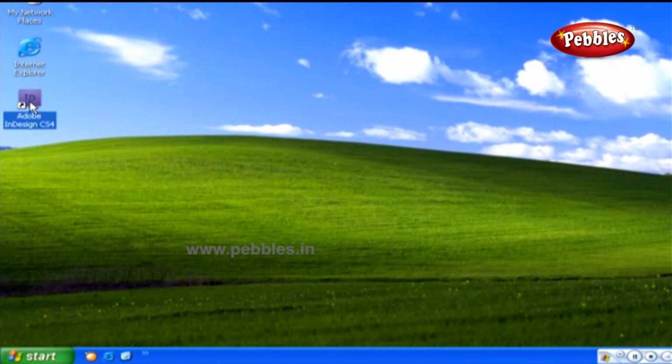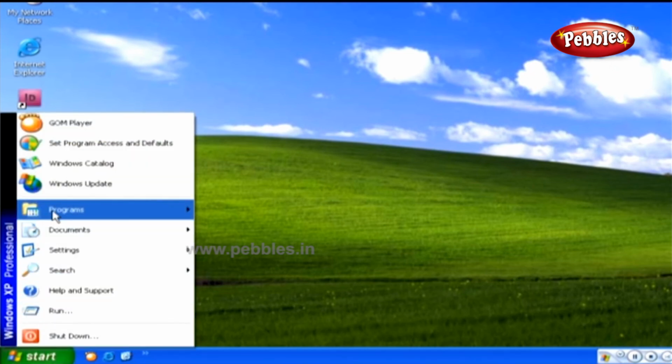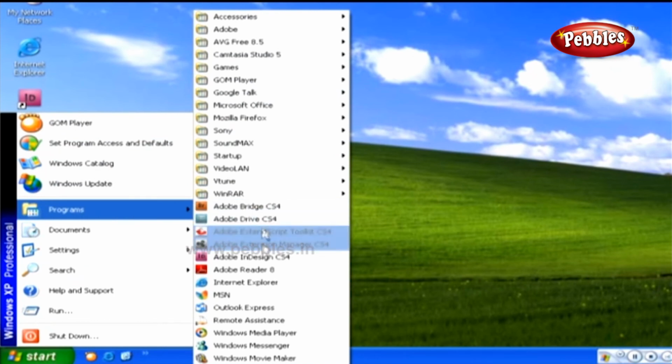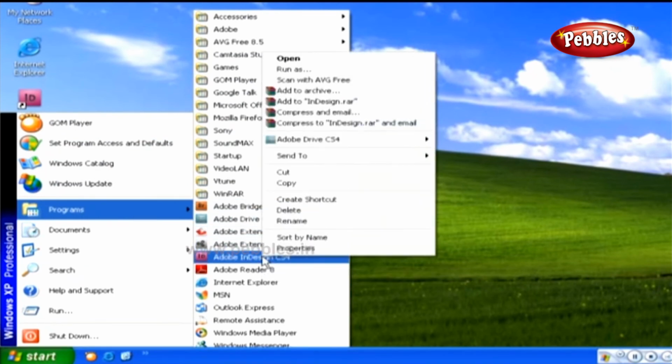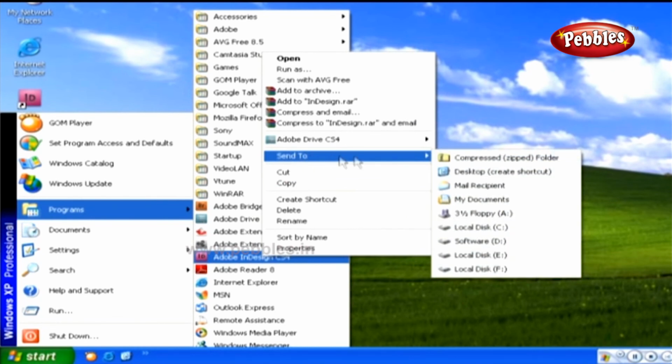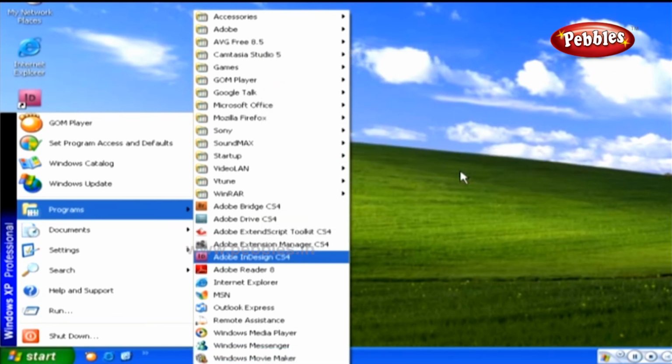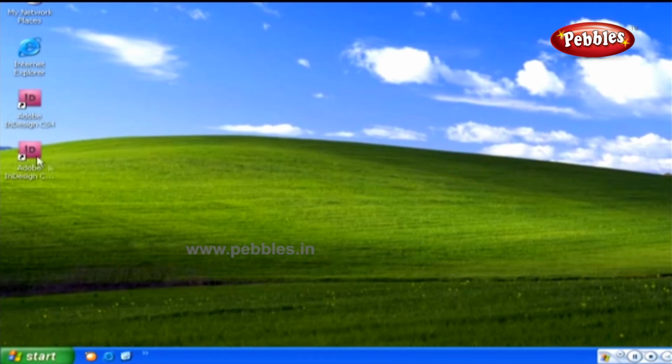Now, if there's no shortcut icon on the desktop, then click Start, go to Programs, and right-click your mouse button on the Adobe InDesign CS4 option. You can see a pop-up menu and various options there. From the pop-up, select Send To, and then from its submenu choose the Desktop (Create Shortcut) command. You can see one more InDesign shortcut icon created on the desktop.